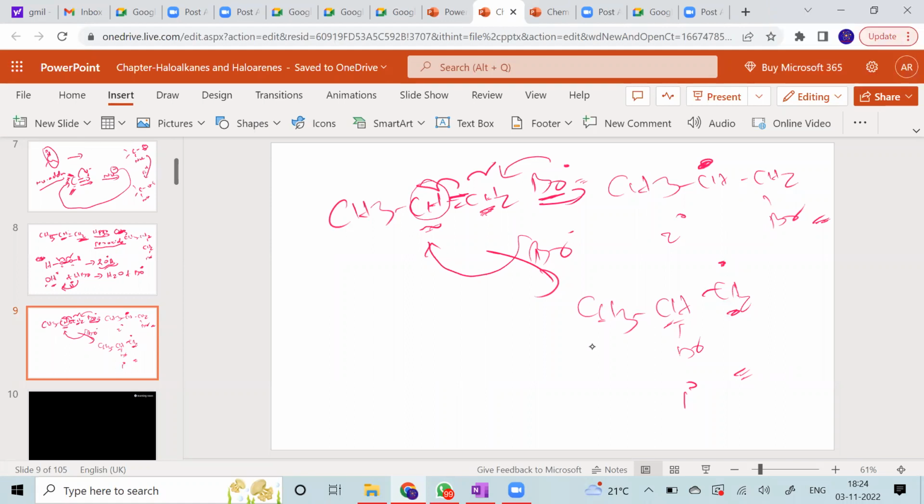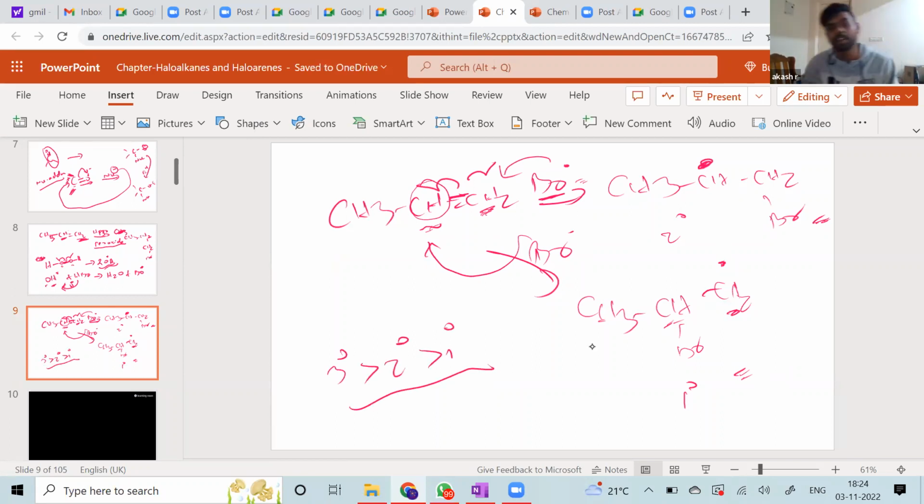Secondary. The order of stability of free radicals is: tertiary more stable than secondary, secondary more stable than primary. I'm not going into the reasons right now. So definitely, the secondary radical is what is going to be formed in major amounts.